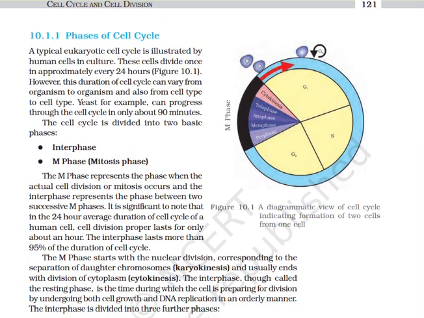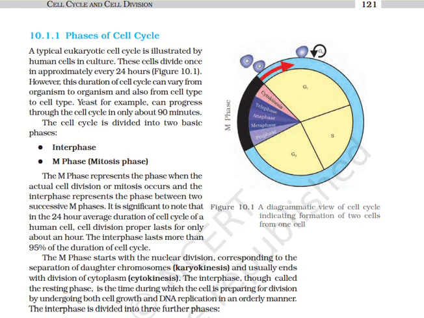Phases of the cell cycle. A typical eukaryotic cell is illustrated by human cells in culture. These cells divide approximately every 24 hours. However, the duration of cell cycle can vary from organism to organism and can also vary from cell type to cell type. Yeast, for example, can progress through cell cycle in only about 90 minutes.